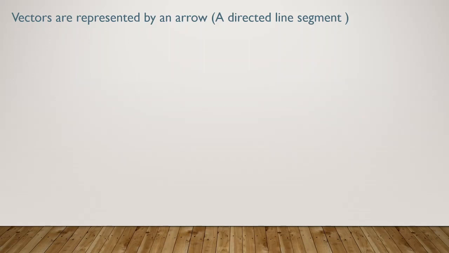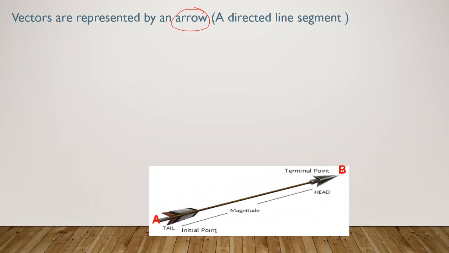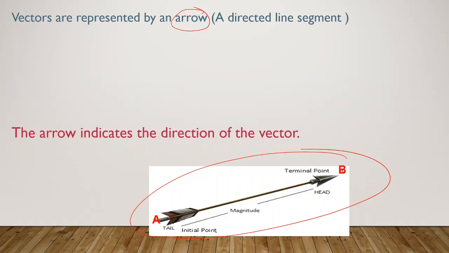The first thing is that vectors are represented by an arrow. Please have a look at this diagram. This is the arrow. I think you can get a clear idea that the arrow represents a vector.